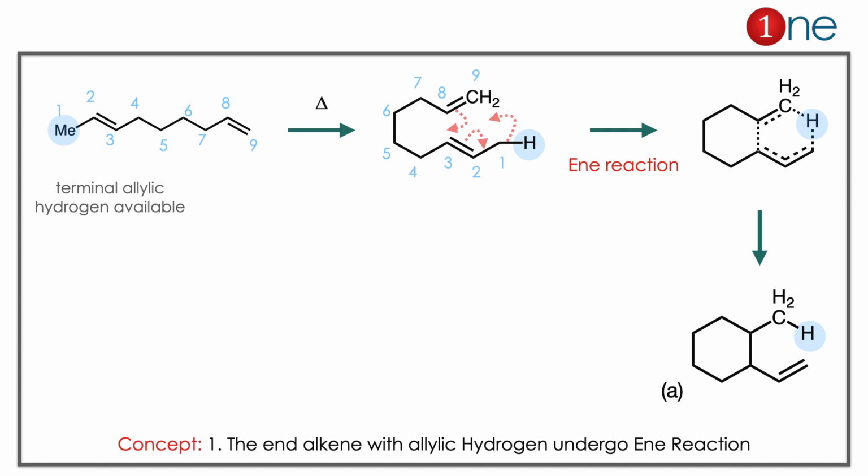Here the concept you have to learn is that an alkene with allylic hydrogen can undergo an ene reaction. So the 7th one has allylic hydrogen. It can easily undergo an ene reaction.